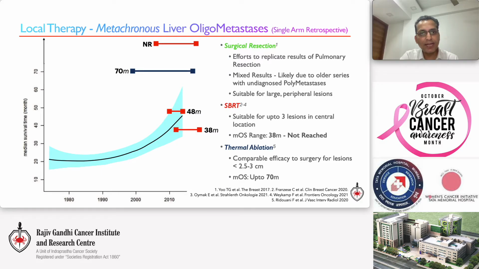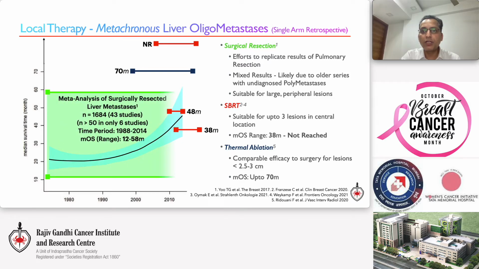Inspired by the success of lung metastasis, surgical metastectomy has also been reported in liver oligometastasis with mixed results, likely due to older series with undiagnosed polymetastasis due to reduced sensitivity of imaging techniques at that particular time period. And here median overall survival ranges from 12 to 58 months. SBRT is suitable for most lesions up to 5 to 6 centimeters in size located centrally, while series on thermal ablation have demonstrated comparable efficacy to surgery, and both modalities demonstrate impressive results.